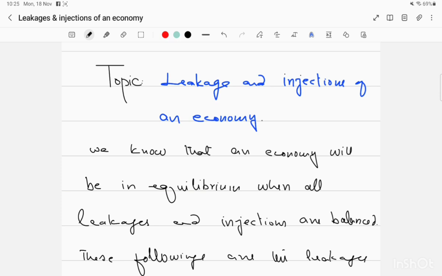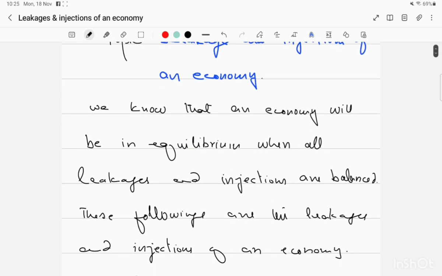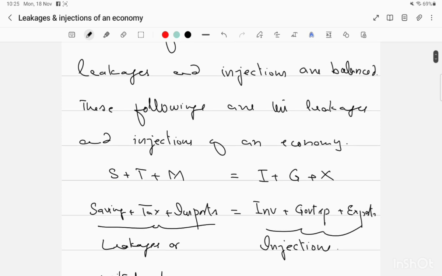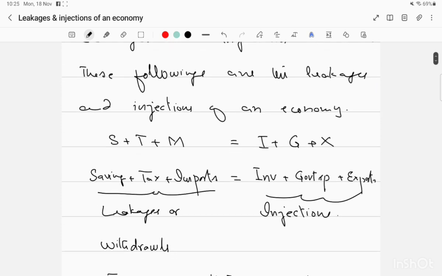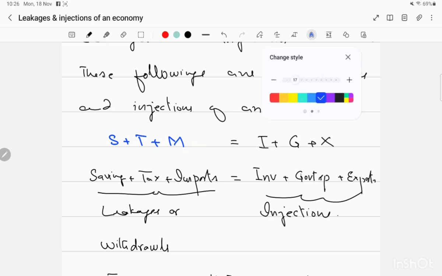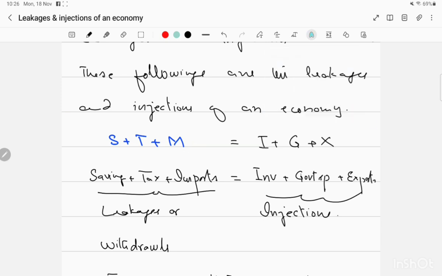We know that an economy will be in equilibrium when all leakages and injections are balanced. We studied this in our circular flow of national income. The following are the leakages and injections of an economy. As I told you, saving, taxes and imports are the leakages or withdrawals of any circular flow of national income. They cause a decrease in national income, because the income earned by the factors of production is not equal to the spending.